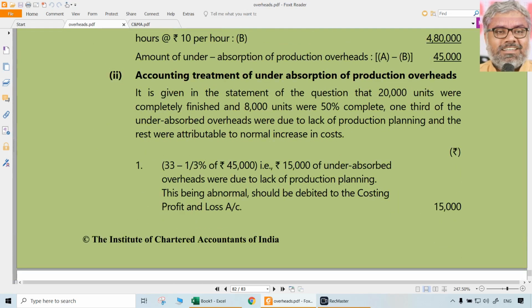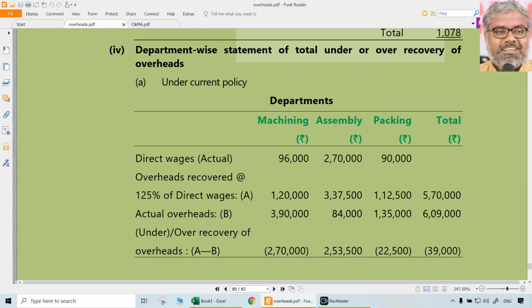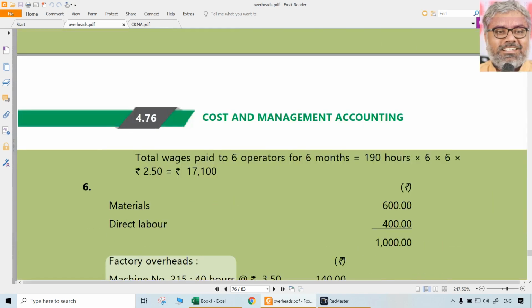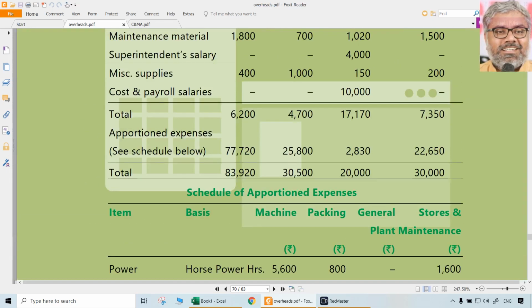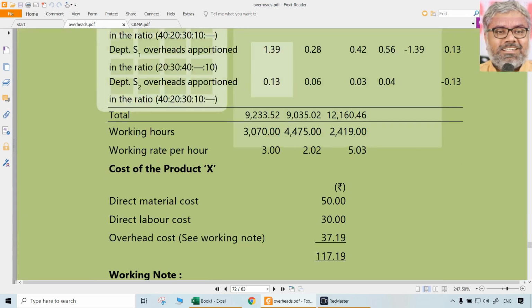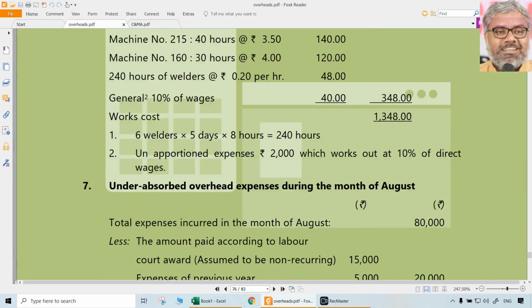But you have to write very clearly what you are doing. Treatment means you have to write something, text also. Don't just throw some numbers and expect marks, particularly related to these type of questions. These type of questions are not like that. Yeah, that is about the third and last part of this chapter, overheads, we can say.